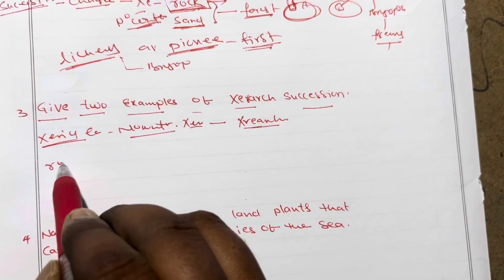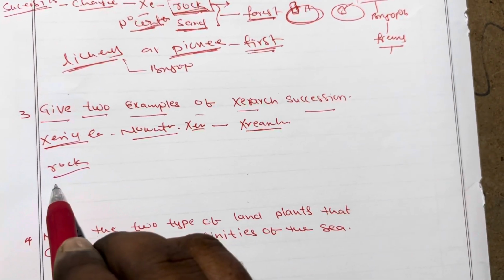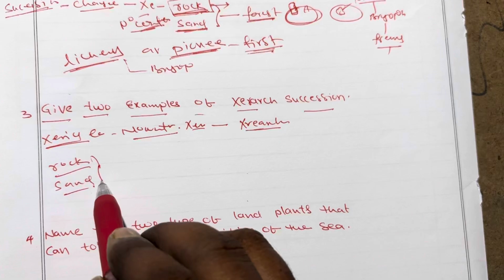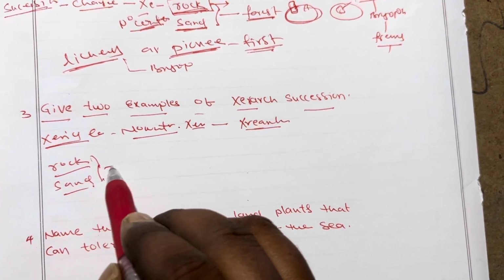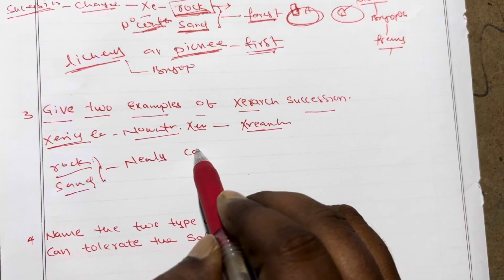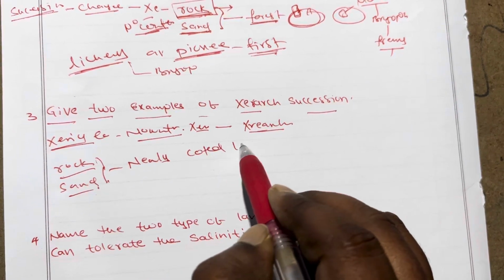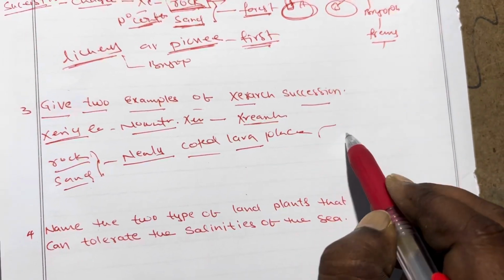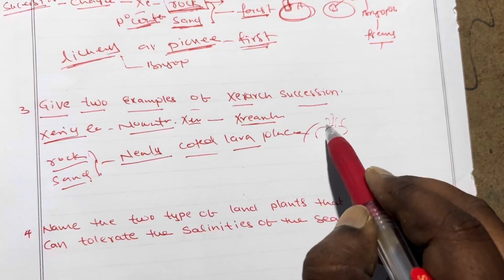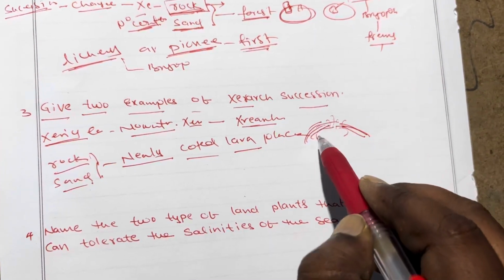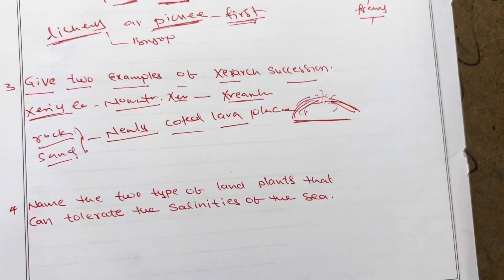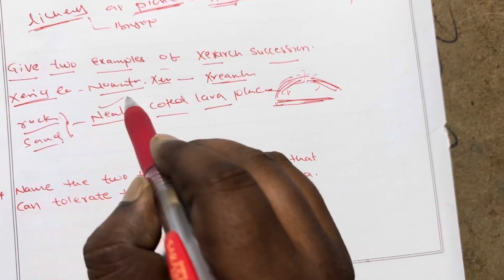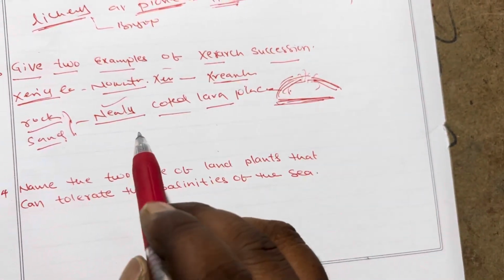In the rock area or sand area, examples of these places are generally newly cooled lava places. For example, a volcano erupts and lava comes down to the ground, and the place is totally smashed. A newly cooled lava place is considered a xeric condition.